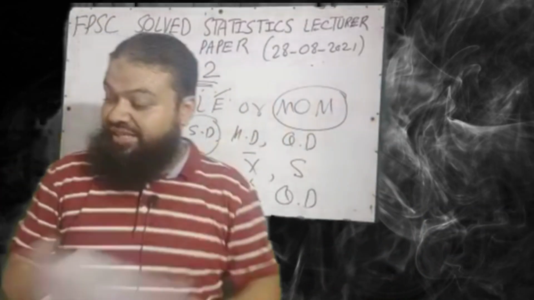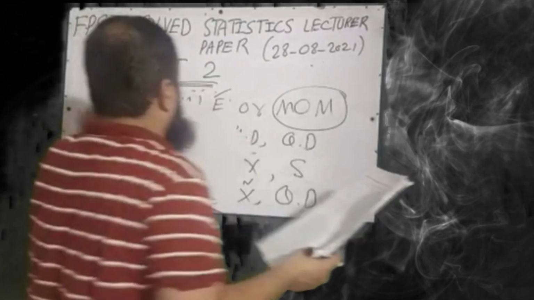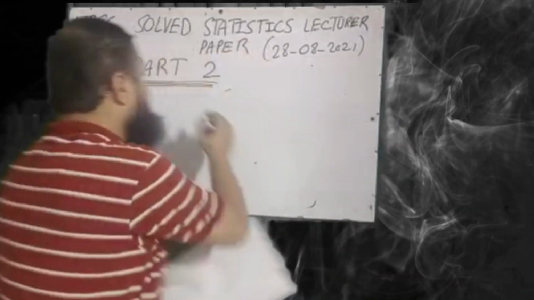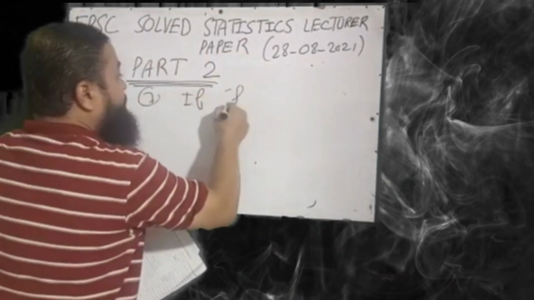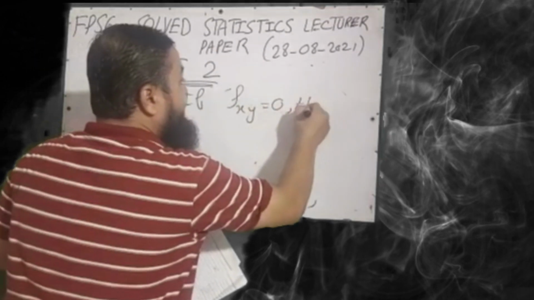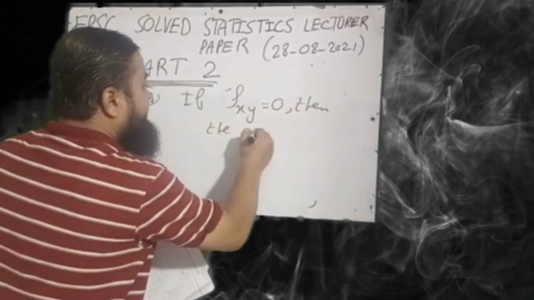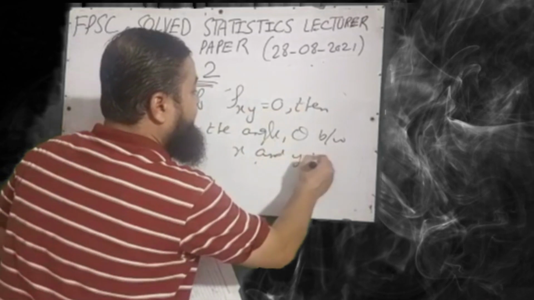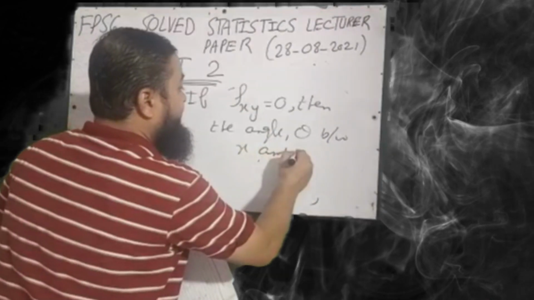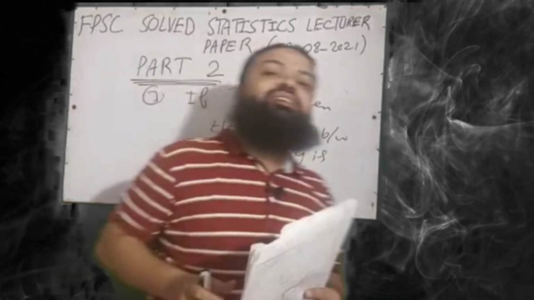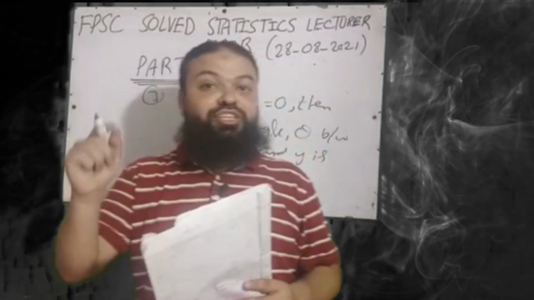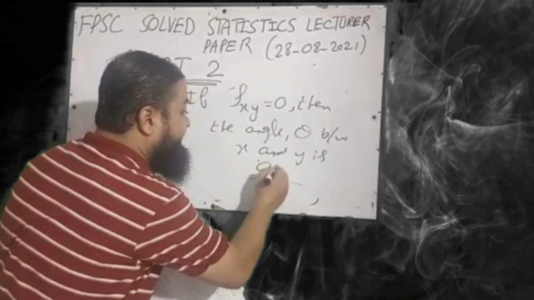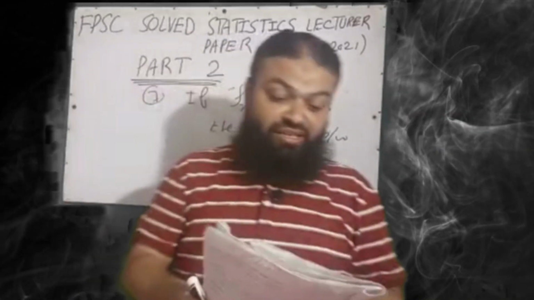Keep in mind. Question number 7. If the correlation coefficient r between x and y is 0, then the angle theta between x and y is equal to what? Dear students, when the correlation coefficient between the two variables is equal to 0, it means theta is equal to 90 degrees. 90 degrees will be the correct option in the exam.